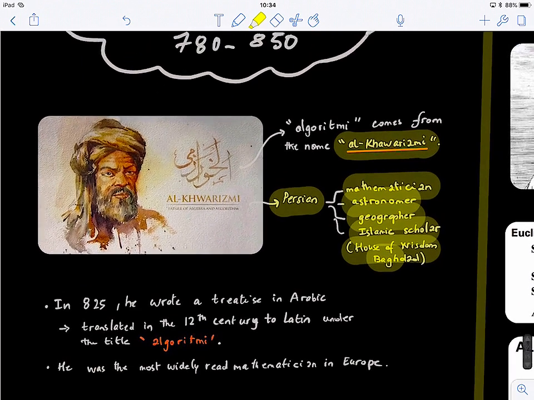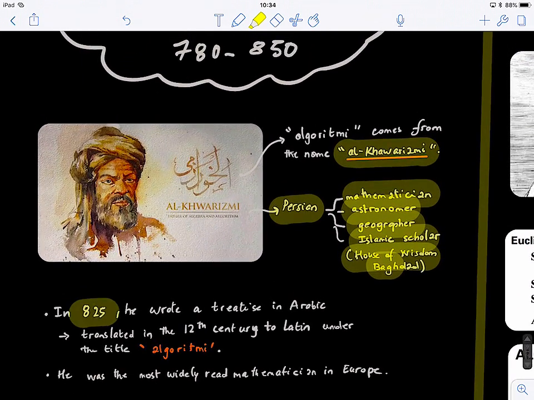Great. So, in 825, he wrote a treatise in Arabic that was translated in the 12th century to Latin. When it got translated, they called it algorithmy. So it's the translation of his book, and that's how the word algorithm originated.